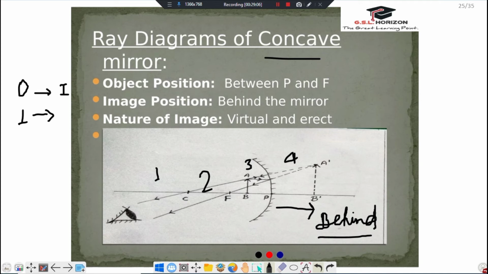So we can understand, when we place the object on 1, the image is formed on 2. When we place the object on 2, the image is formed on 1. When we place the object on 3, the image is formed on 4.